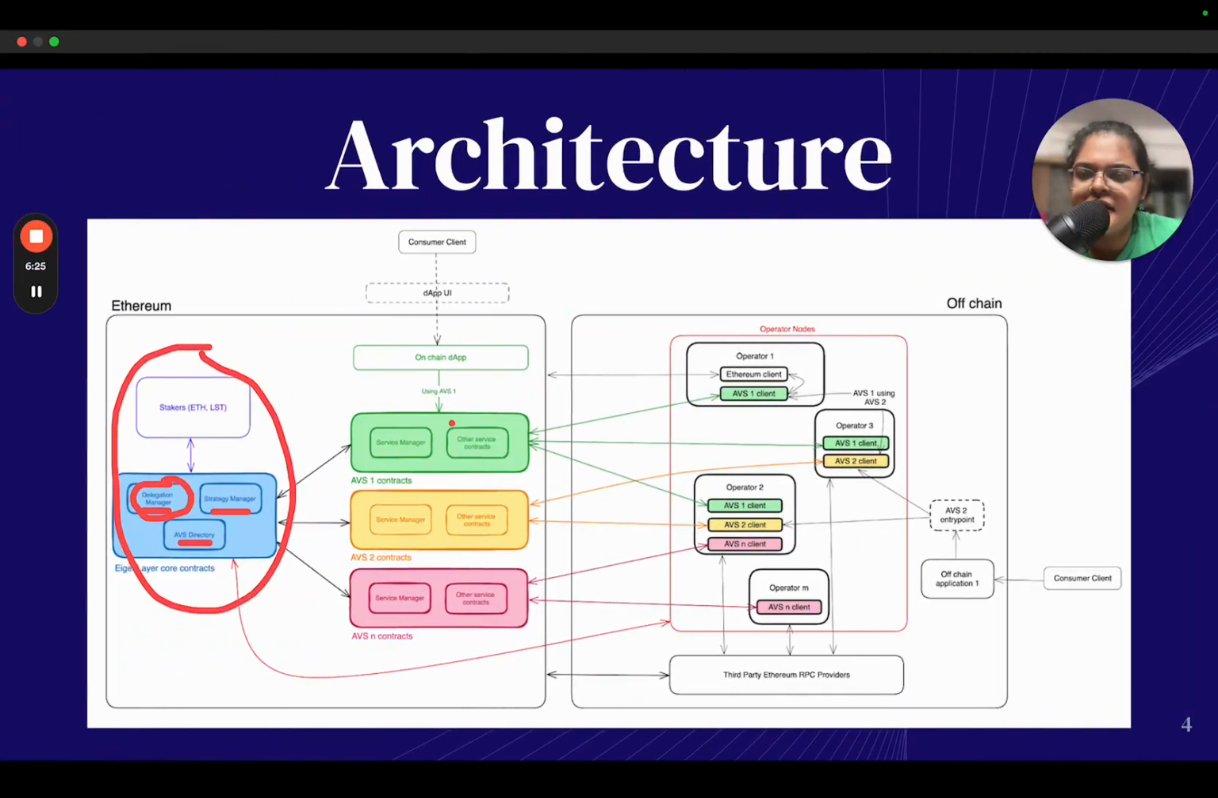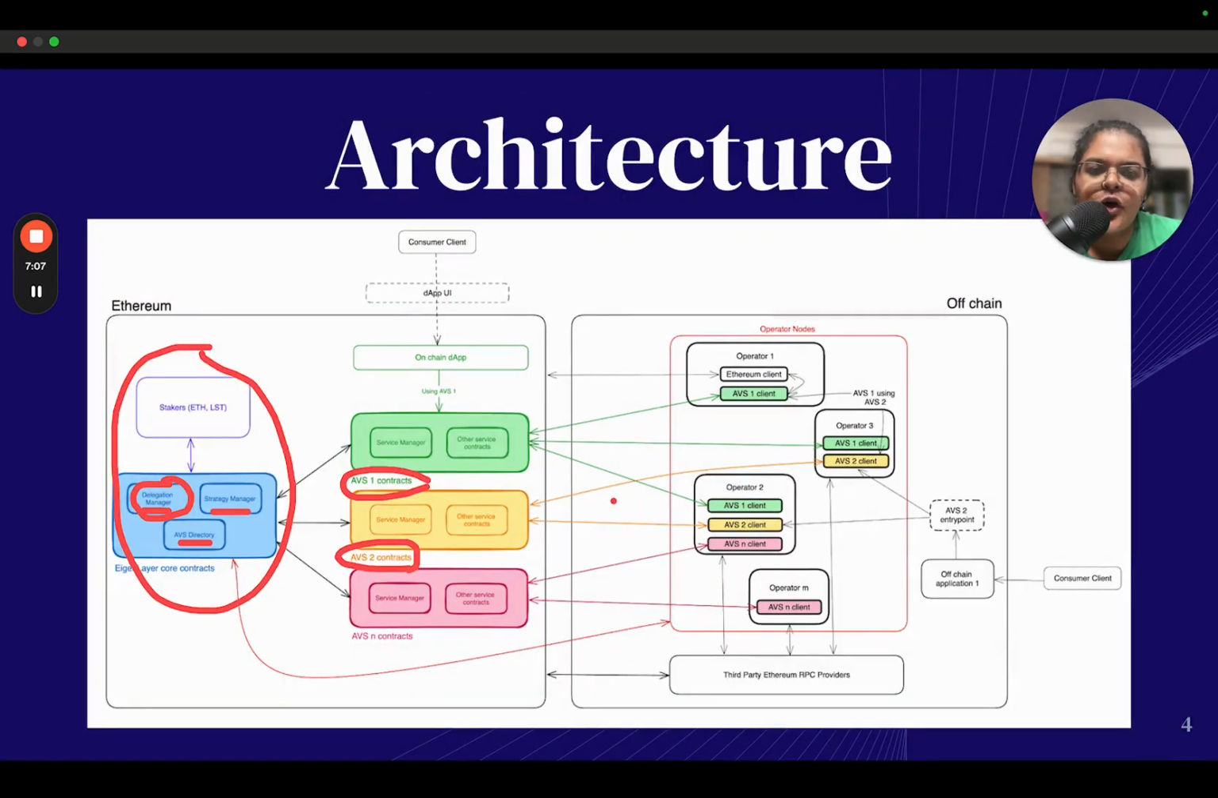And then the rest of this is basically different AVSs that you see. Each AVS will have their own set of contracts, because they'll have their own set of logic, what they want to do, etc., as long as they are able to liaise with EigenLayer via some sort of interface. So in this case, the Service Manager acts as the liaison, and then they have their own particular contracts, the way they function and all of that, and they liaise with the EigenLayer core contracts. And as a client, you basically have the UI, which then interacts with the on-chain dApp that interacts with the AVS and such.